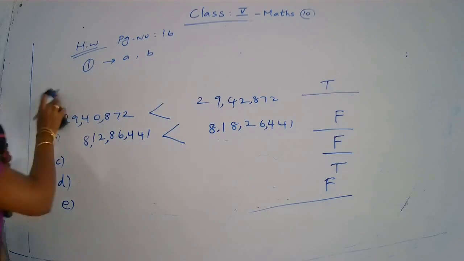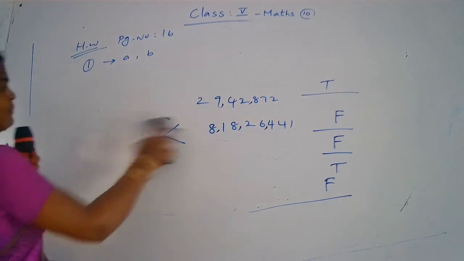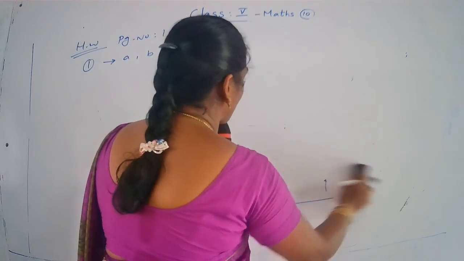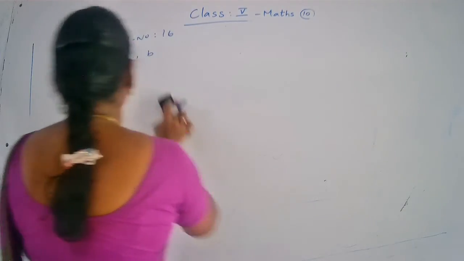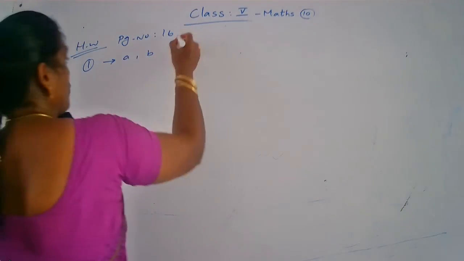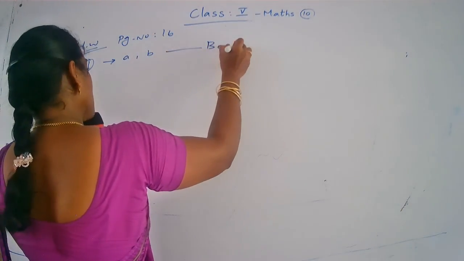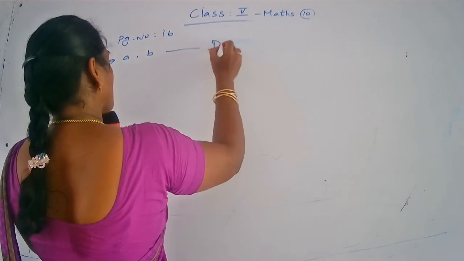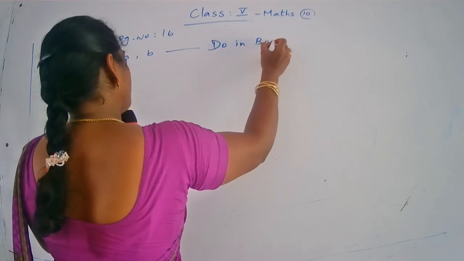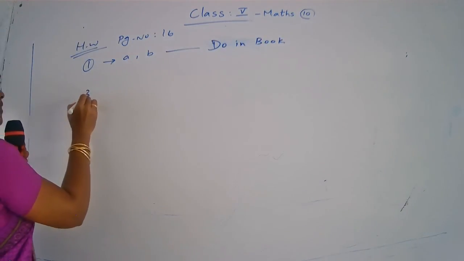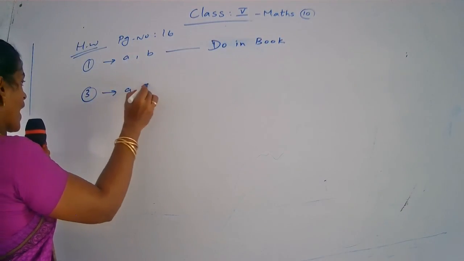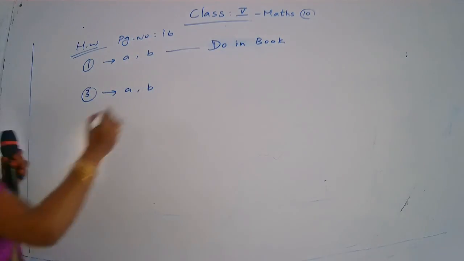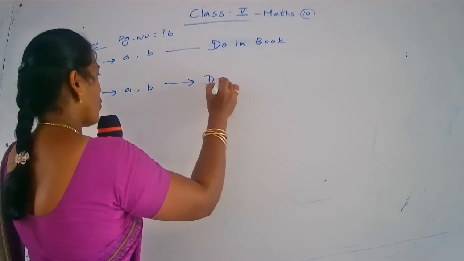So this is the homework, in your homework note. The first question is book homework, do it in the book. Third question, A and B, do in the homework note.